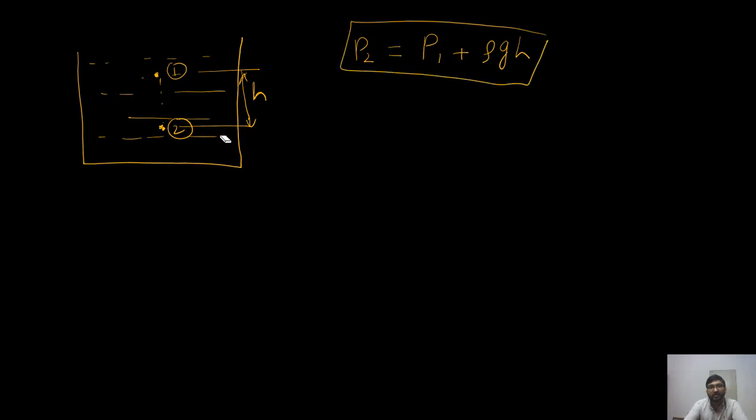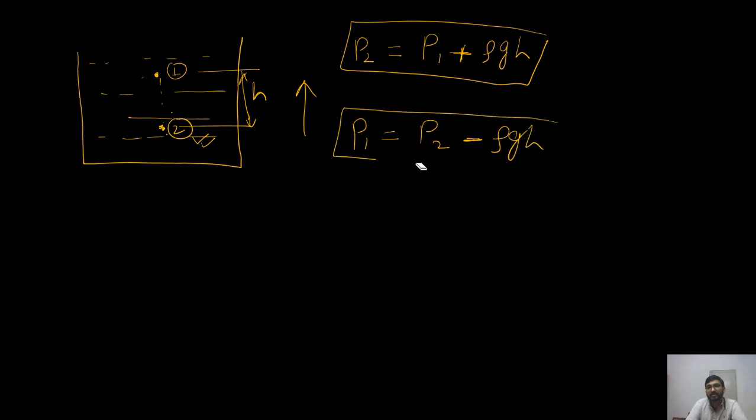So if I want to find pressure at point 2, which is below the point 1, then I'll have a plus term, right? When I want the pressure at a point which is above another point, like I'm moving up, then it will be P2 minus, so a minus term will come. So this particular thing will be used so many times in columns, right?